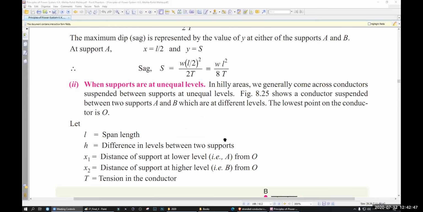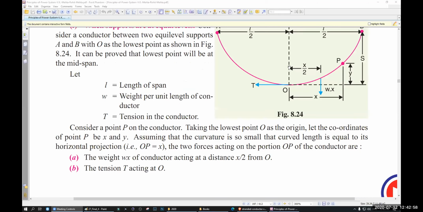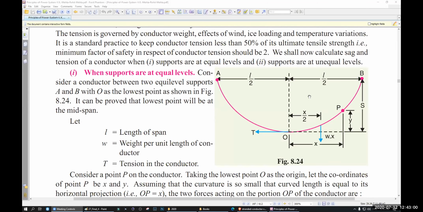But since we do not have enough classes, we will take this formula and solve the math, because solving the math is more important. So now, what is the sag? The formula here. Remember the distance between two towers is L. And the difference between the highest point and the lowest point is called sag. That is called S.